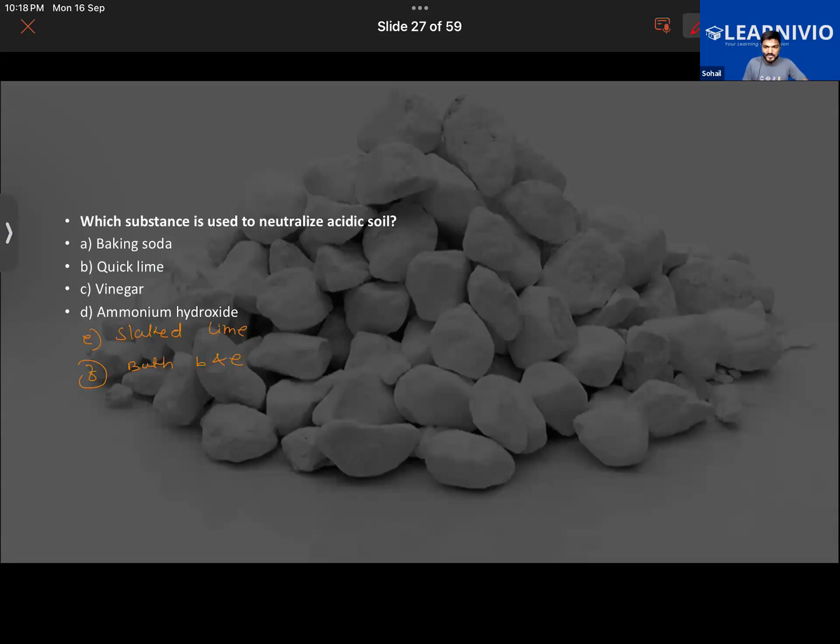Yeah, so your answer is the last option, both B and E. Okay. Previously, you have answered ammonium hydroxide gas. No, that is not correct.